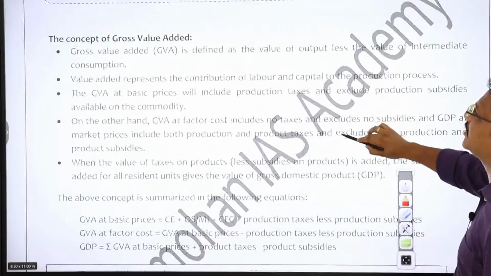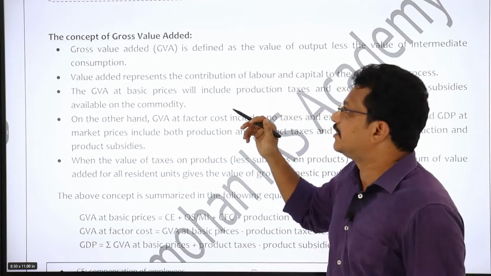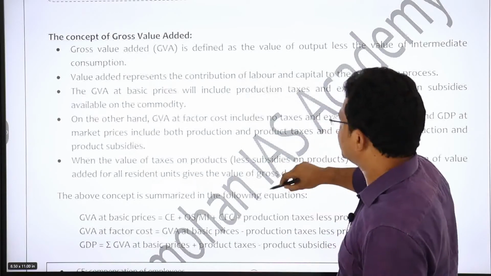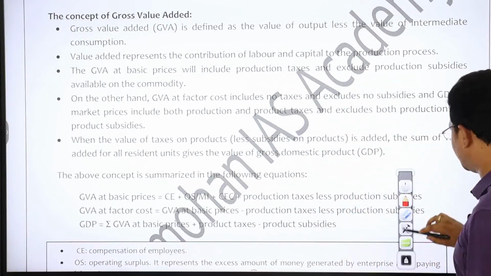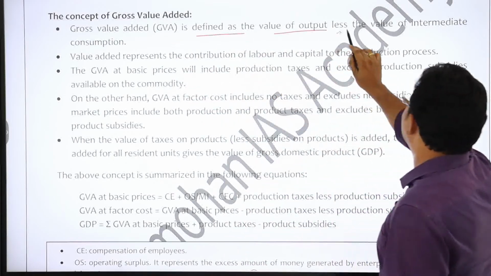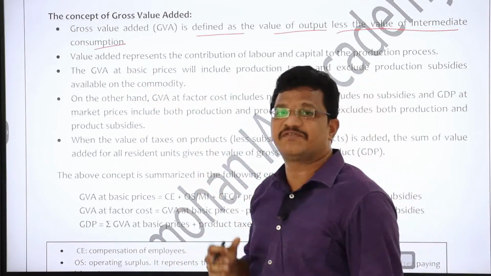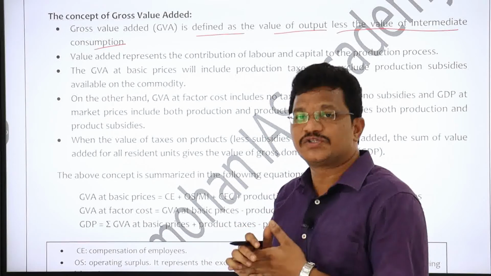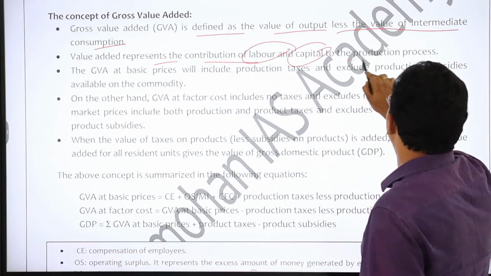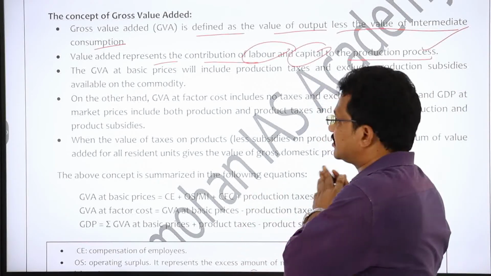Now I just added, for your convenience, what is the concept of gross value added. Just go through it. What is the difference between gross value added and GDP, right? So I will briefly go through it so that you will get some idea. Gross value added is defined as the value of output less the value of intermediate consumption. So they are removing intermediate consumption from the final goods or services. So value added represents the contribution of labor and capital to the production process, right?